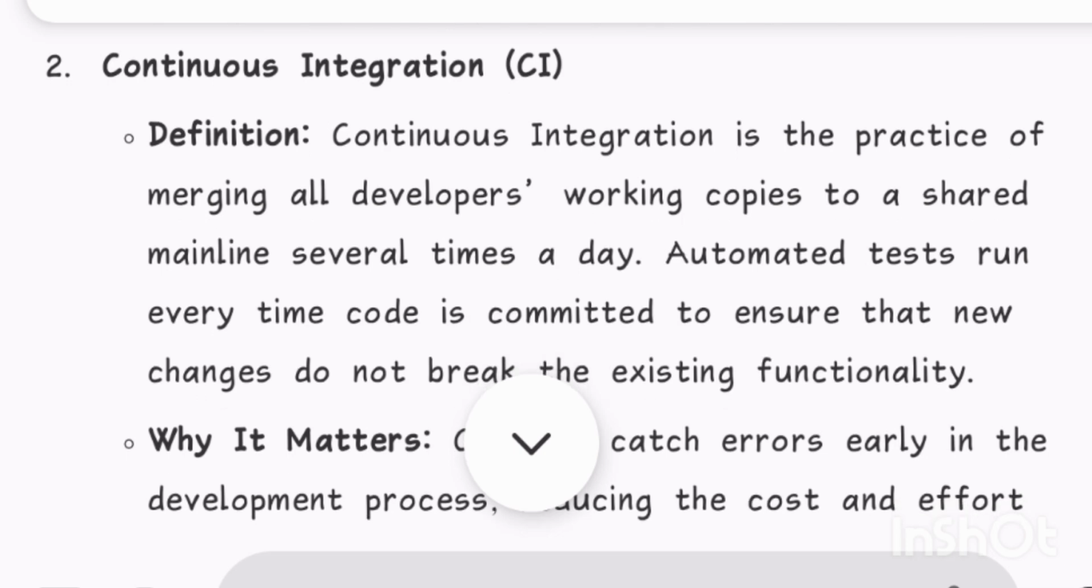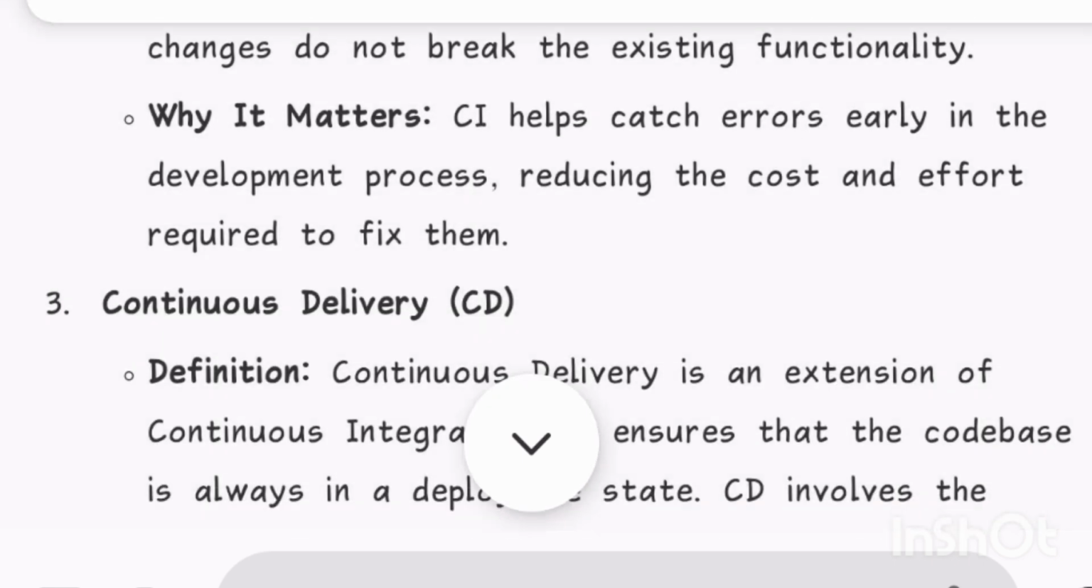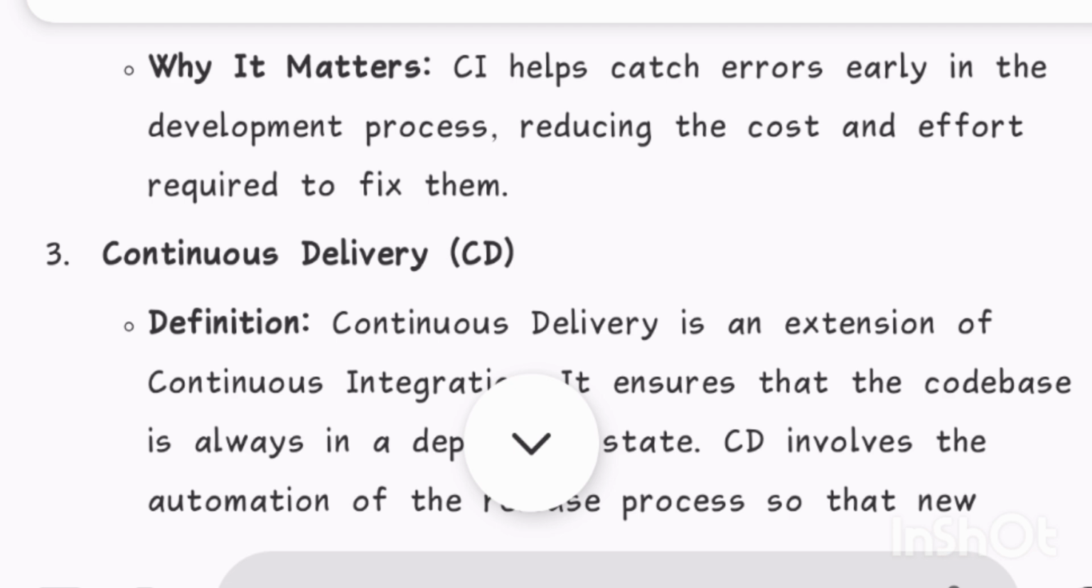2. Continuous integration, CI. Continuous integration is the practice of merging all developers' working copies to a shared mainline several times a day. Automated tests run every time code is committed to ensure that new changes do not break the existing functionality. Why it matters: CI helps catch errors early in the development process, reducing the cost and effort required to fix them.